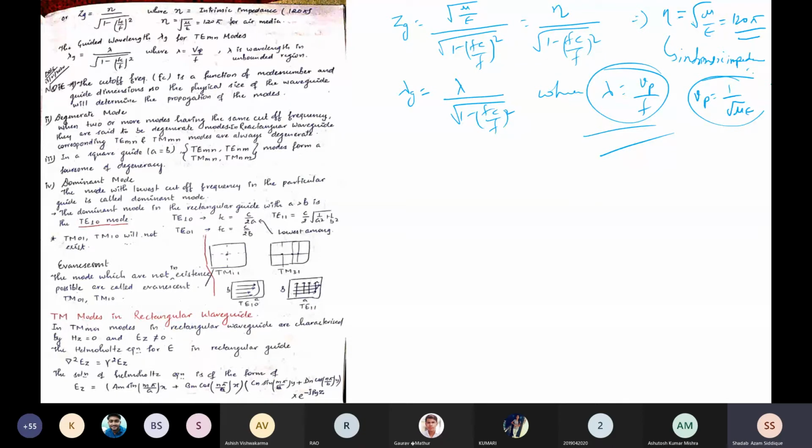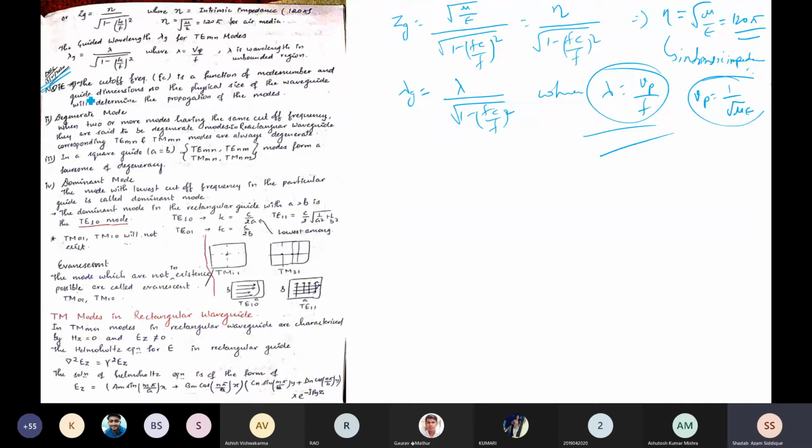Before going to the TM mode in rectangular waveguide, I'll quickly take one problem. Before going to the problem, a few notes are given here. These notes are for you, so just remember these notes. And a few definitions are given here, so try to remember these.